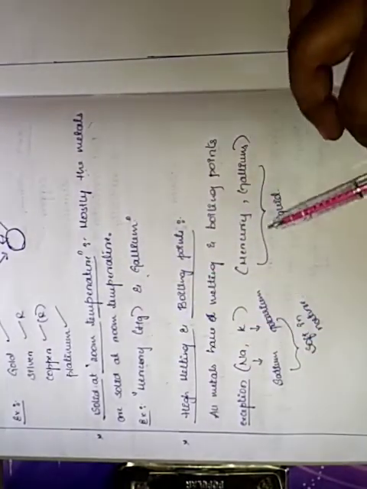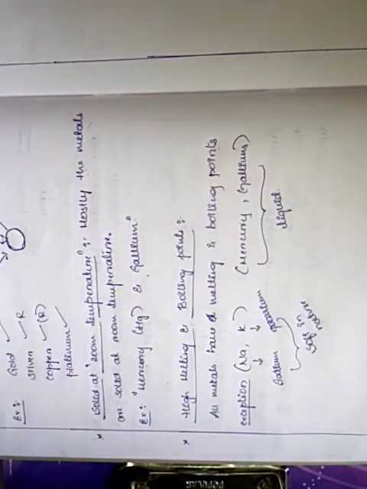We can move it anyhow we want. So that is what we call high melting and boiling points. We take it under these things. So what are these high melting and boiling points we have gone through?